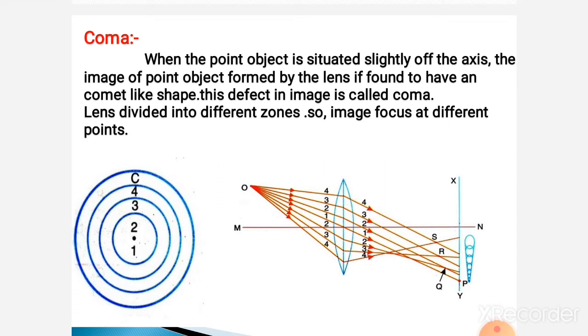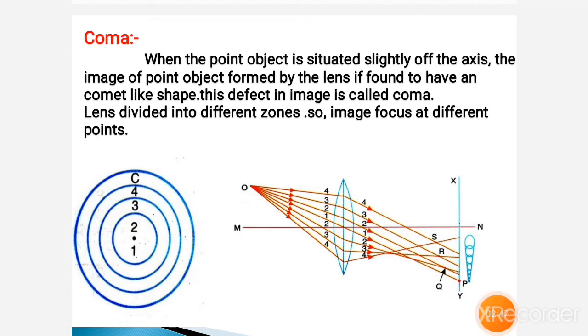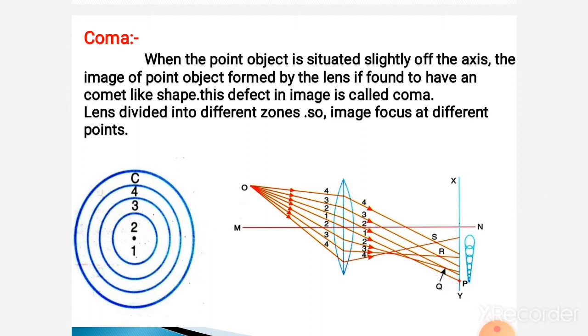Okay, understood? Here we take the point object which is just far away from the axis. The image formed by this object is like a comet shape. తోక చుక్కలా ఉంది చూసారా. సో అందువల్ల దీన్ని aberration అని అంటారు.